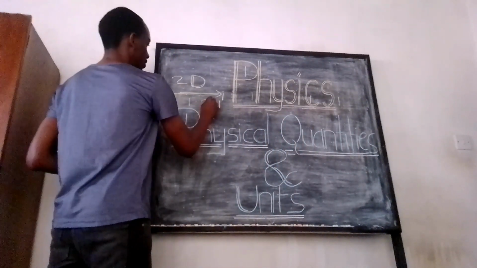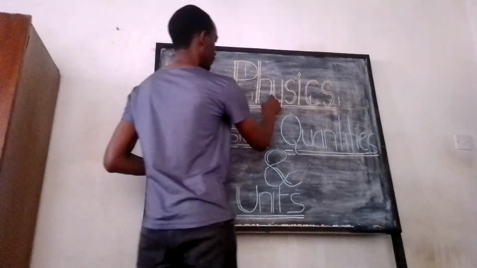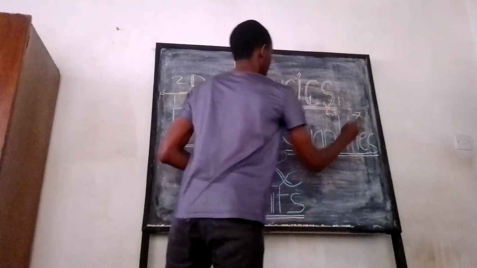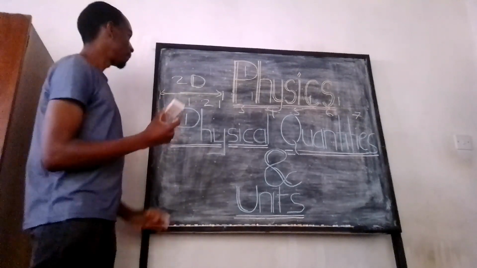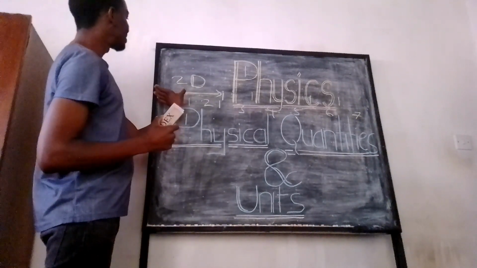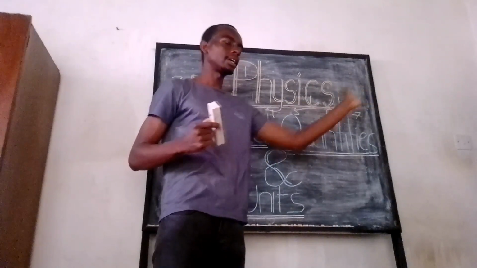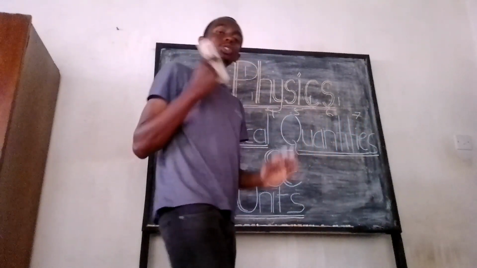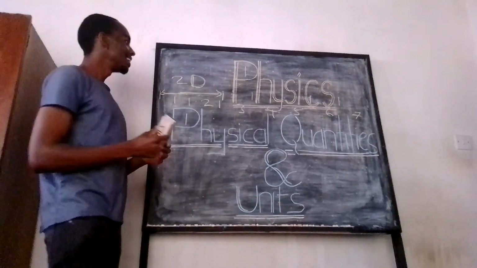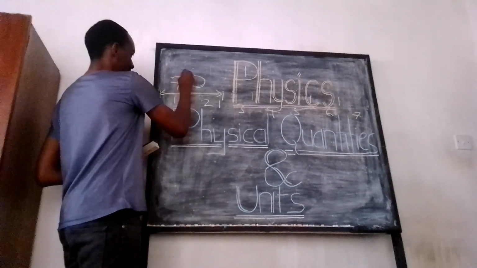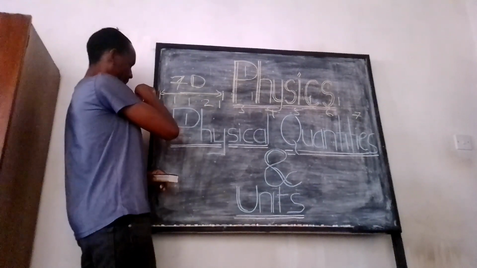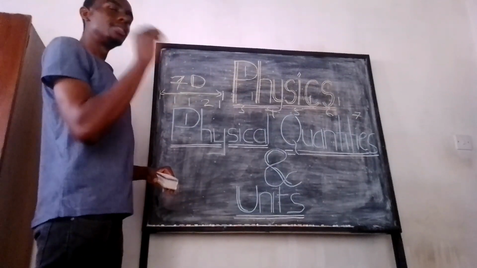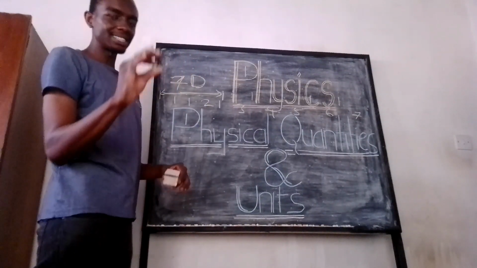I've got 1, 2, 3, 4, I know you can see this, 5, 6, 7. So using this duster, I was able to measure 7 parts that make up this entire length. So consequently, I would say the length is 7 dusters. The length, that is the distance from this point to this point, is 7 dusters.